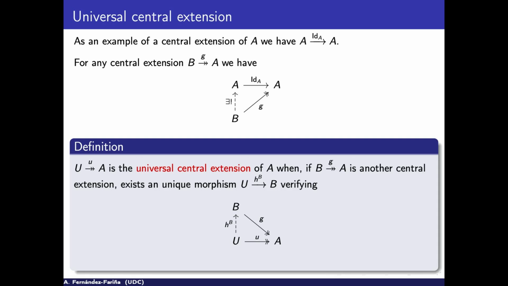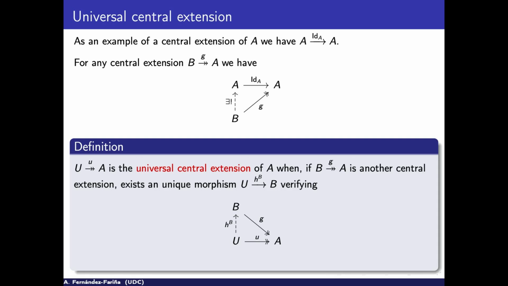Why am I talking about that? Because it is a very good example, because if we take any other central extension, then automatically I have a unique morphism for that type of extension. So it is the final central extension in the category of central extensions of an object. So one can ask, what is the initial object in this category? Well, the initial object in this category is the universal central extension. So we are trying to find a central extension such that for every other central extension I can find a unique map, refining that diagram. So this is the thing that we are trying to find.